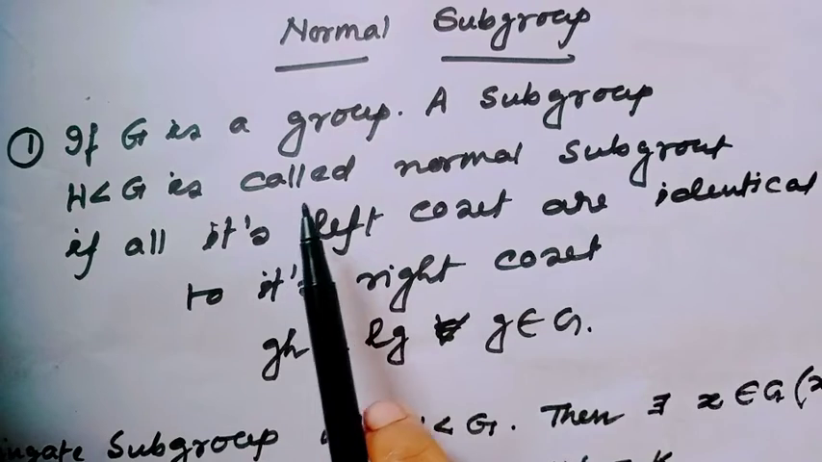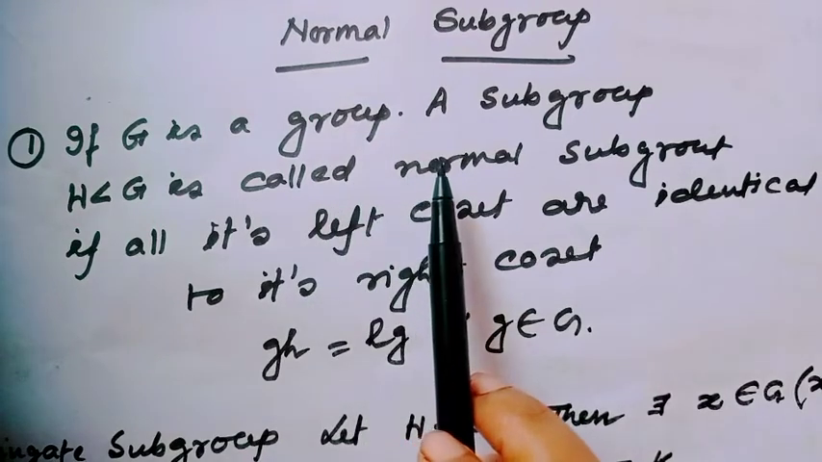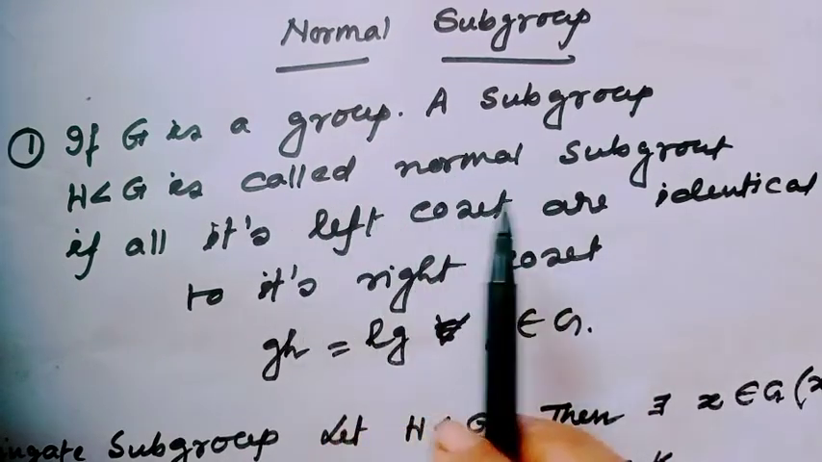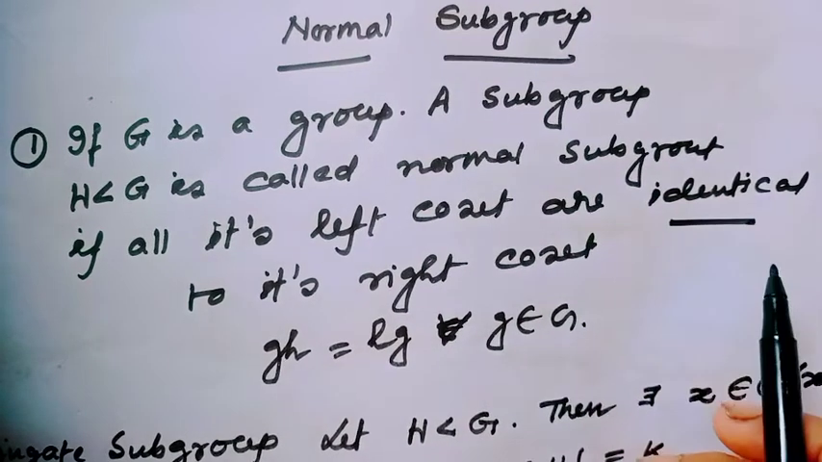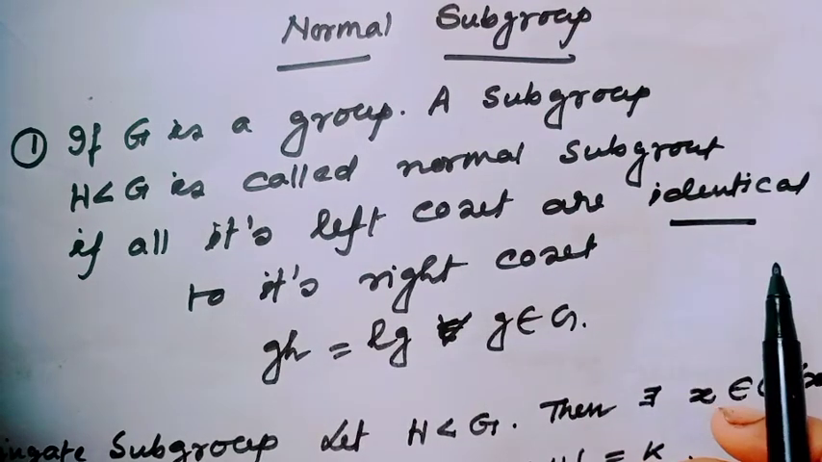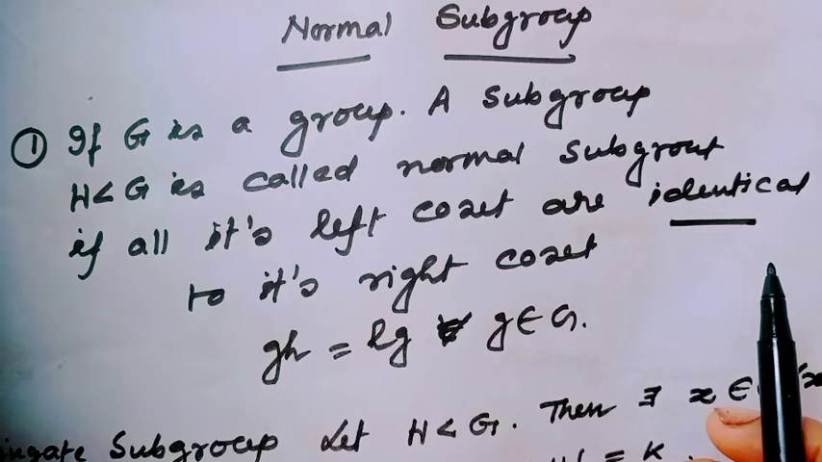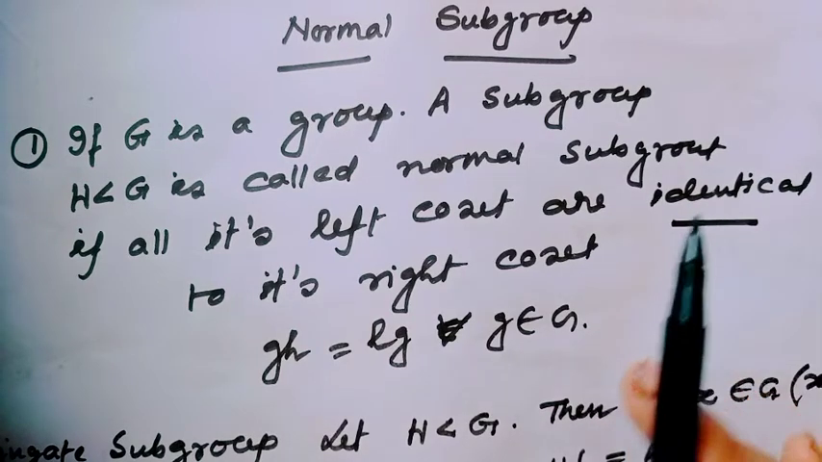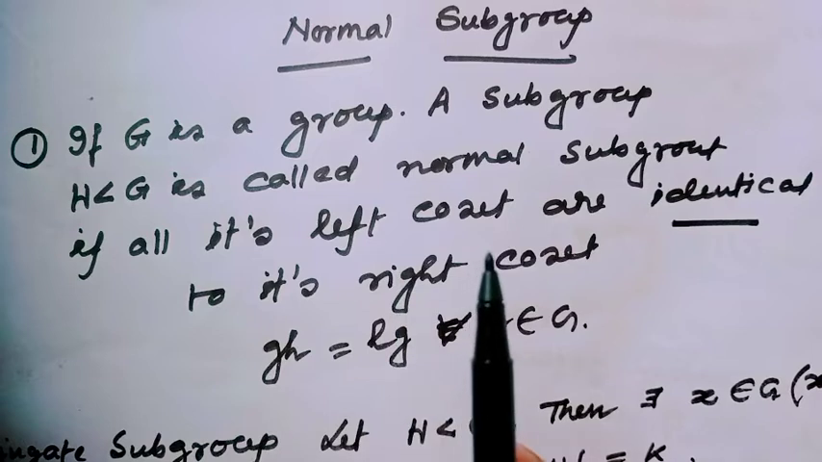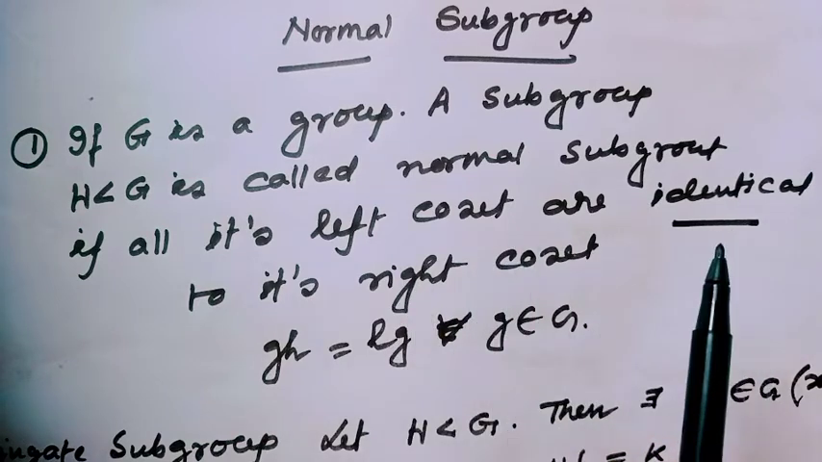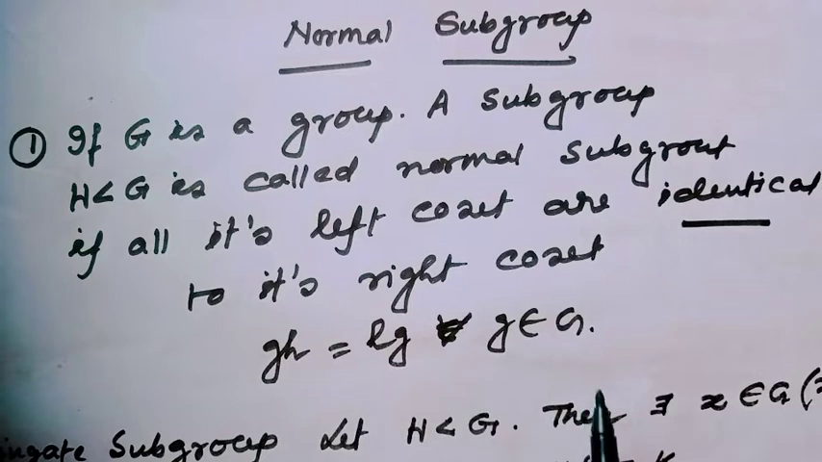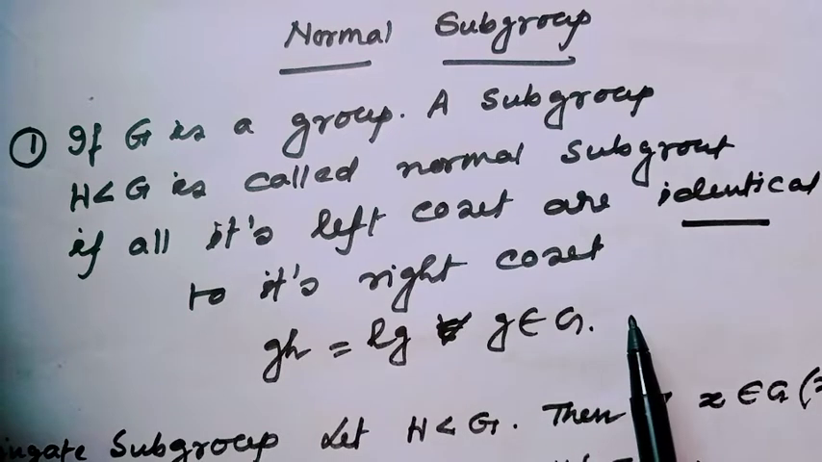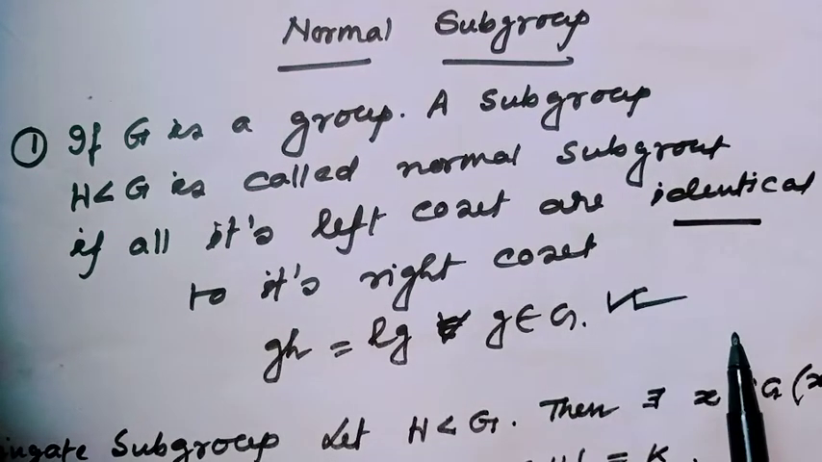First, if G is a group, a subgroup H is called normal if all its left cosets and right cosets are identical. This is not always true, but when a subgroup is normal, then all left cosets and right cosets are identical to each other. That means gH = Hg for all g belonging to G. This is one definition of normal subgroup.